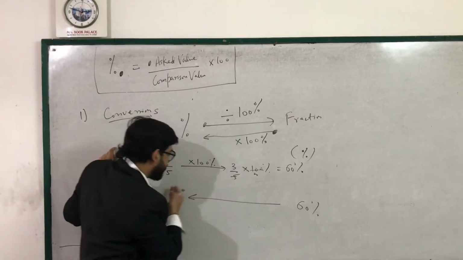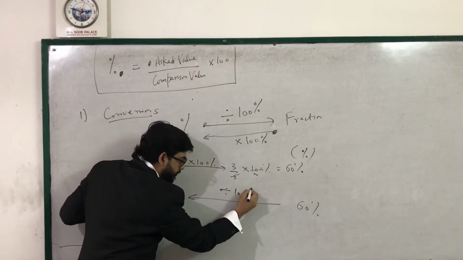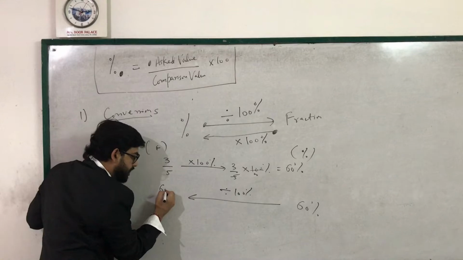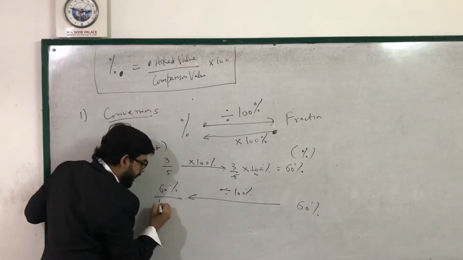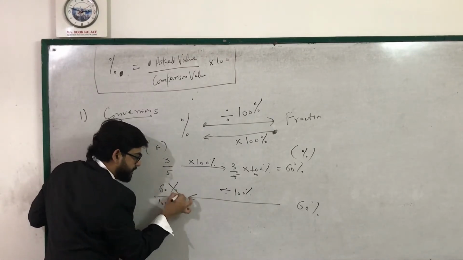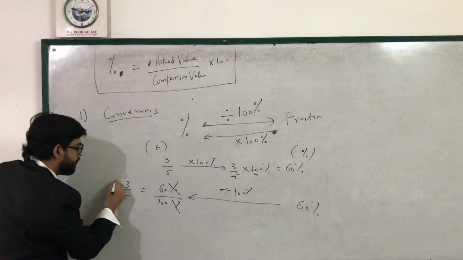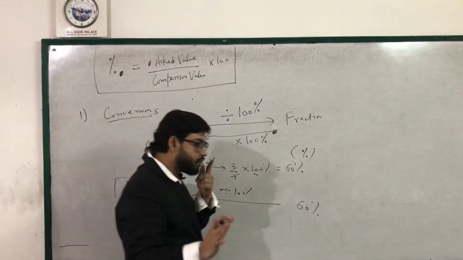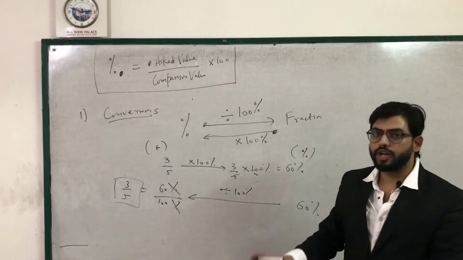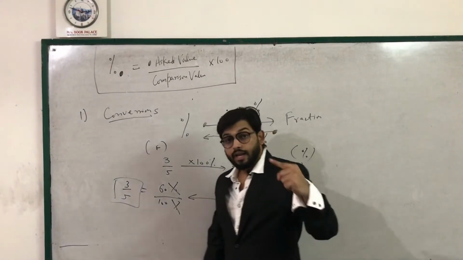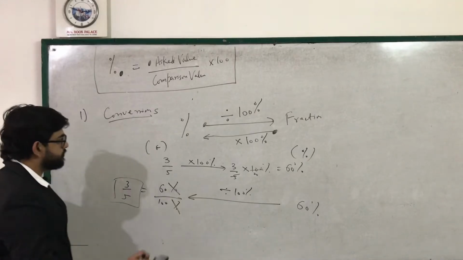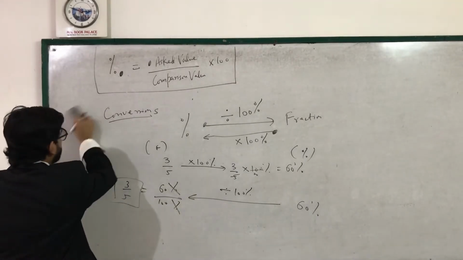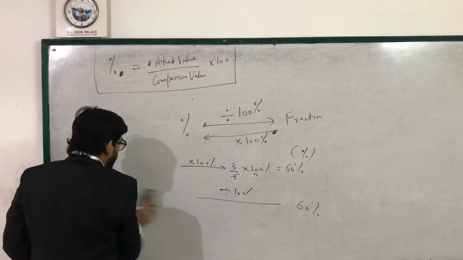So given value 60% divided by 100%, the percent cancels, and this will become 3 by 5 as it was in the previous case. So this is all about the conversion. With this, conversion is done fully. Next topic. Second topic.